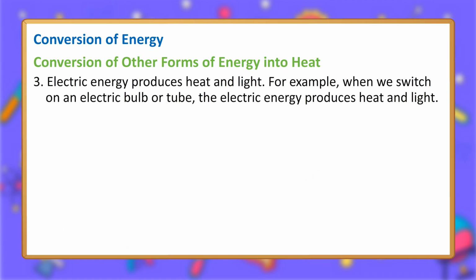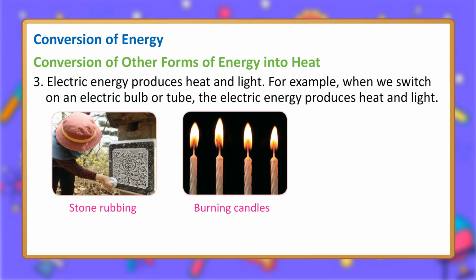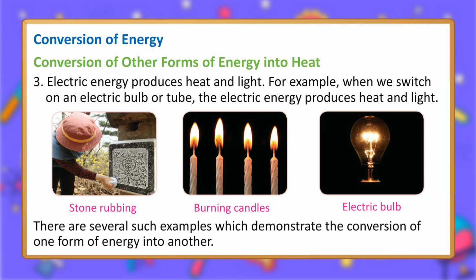3. Electric energy produces heat and light. For example, when we switch on an electric bulb or tube, the electric energy produces heat and light. There are several such examples which demonstrate the conversion of one form of energy into another. Sources of heat energy.